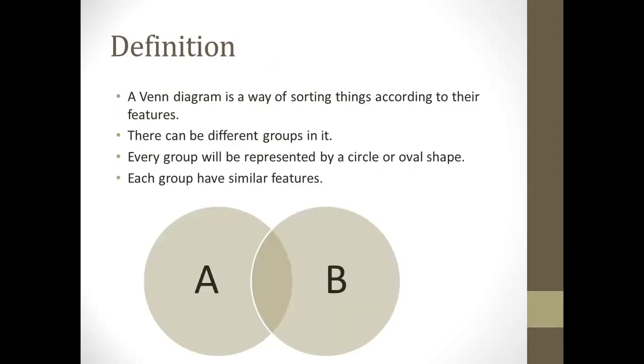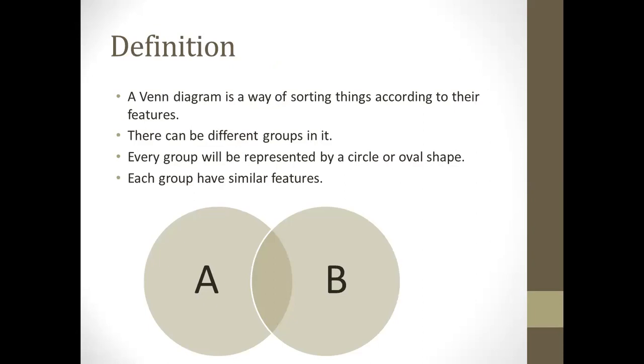What is Venn diagram, guys? Venn diagram is a way of sorting things according to their features. We can use Venn diagram to sort out data with different features. Let's suppose there are some students who got A grade in their sessional exam, and there are some students who got A grade in their final exam.